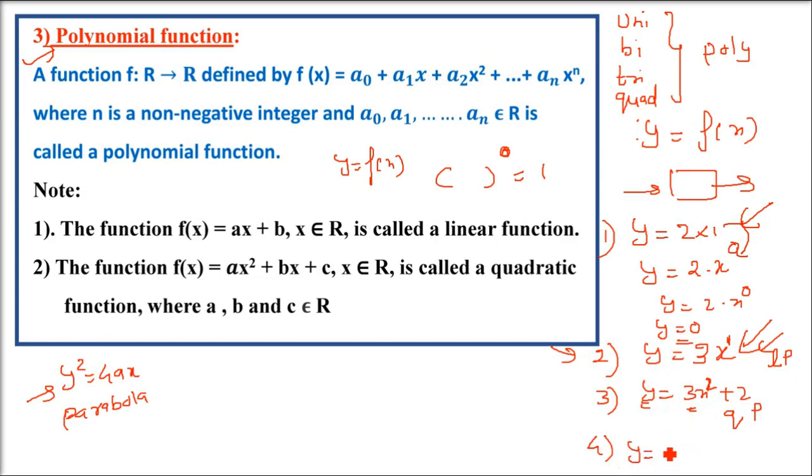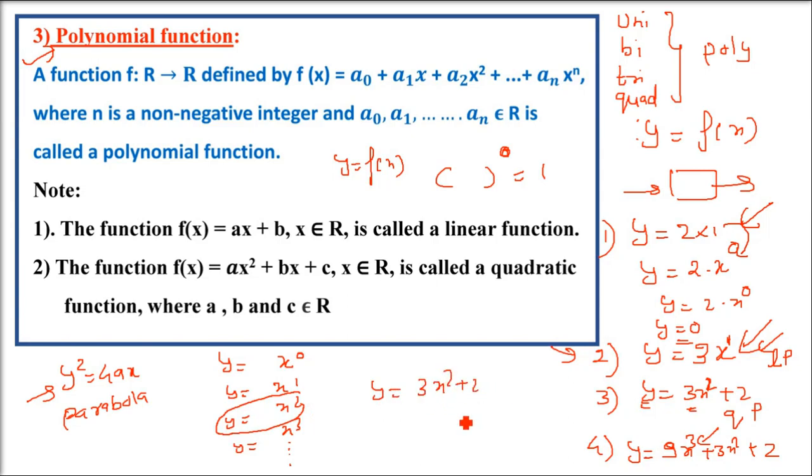Don't get confused by quadratic. Quad means 4, but it is not the power 4. It's just power 2. Now 9x cubed plus 3x square plus 2 is another function. The degree of this polynomial is 3 because the highest power of x is 3. So x to the power 0, x to the power 1, x to the power 3, it can go up to x to the power n. Always the polynomial will have some power of x, and that will define what kind of polynomial it is, and indicate what kind of graph it is going to make.